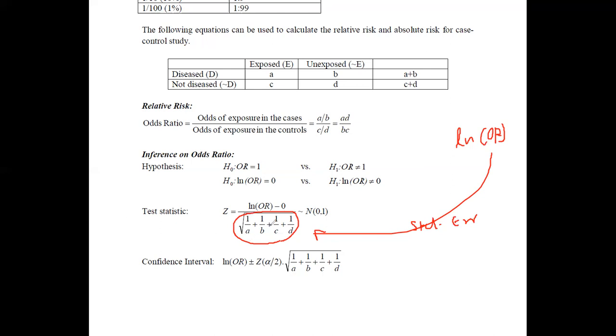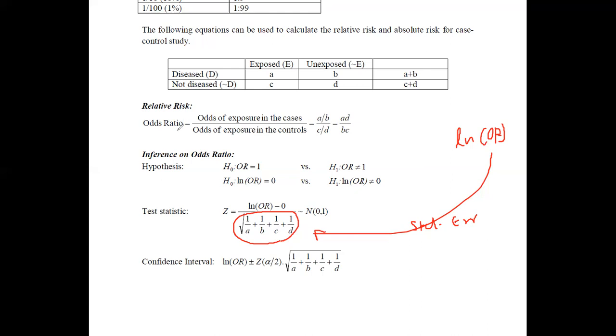would be 1 over a plus 1 over b plus 1 over c plus 1 over d. Hence, we can take the standard error in this form as the square root of 1 over a plus 1 over b plus 1 over c plus 1 over d. Therefore, we can directly use this test statistic to test the significance of the odds ratio, and this follows a standard normal distribution. Therefore, you can use the standard normal distribution for decision making.